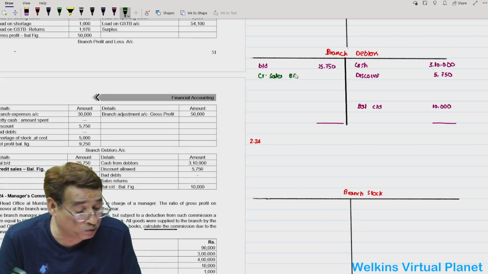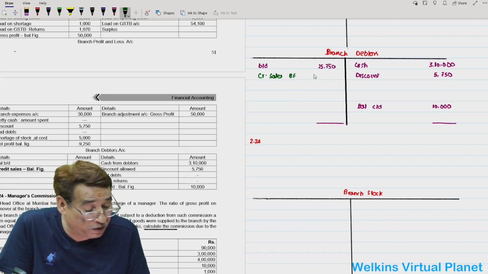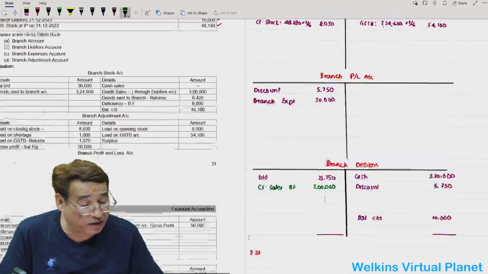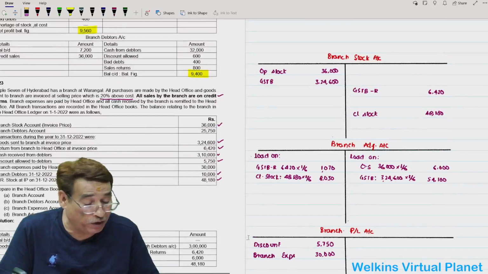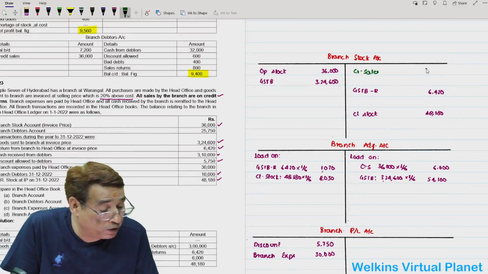So even in this question, because credit sales were not given, we may say that relevancy of branch debtors is quite high, 3 lakhs. So now we have the credit sales. The rest of the things should be very easy. So you have found out credit sales.